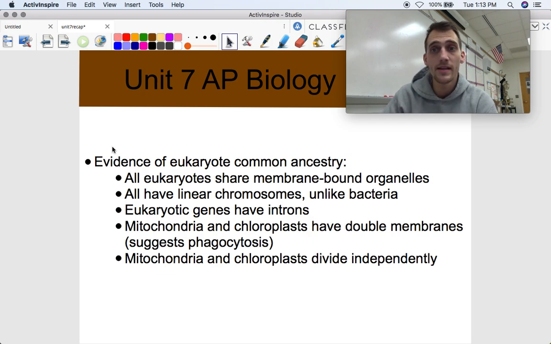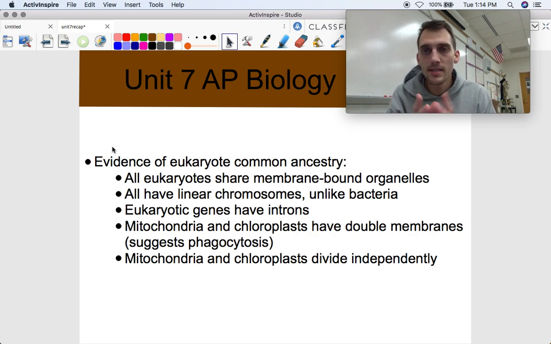And here's the evidence for how we know that eukaryotes evolved through endosymbiosis. Number one, all eukaryotes have membrane-bound organelles. That's something that all eukaryotes have in common. Bacteria don't have that. All eukaryotes have linear chromosomes. Another thing we all have in common is that only eukaryotic genes have introns. Remember splicing from last unit?